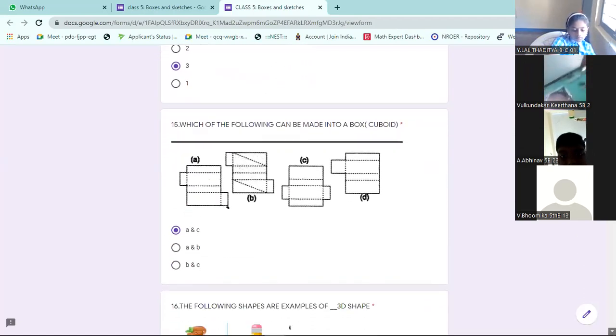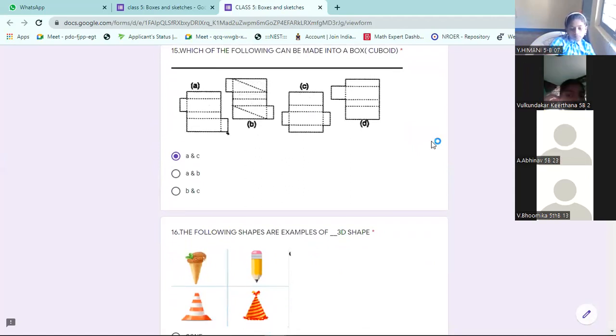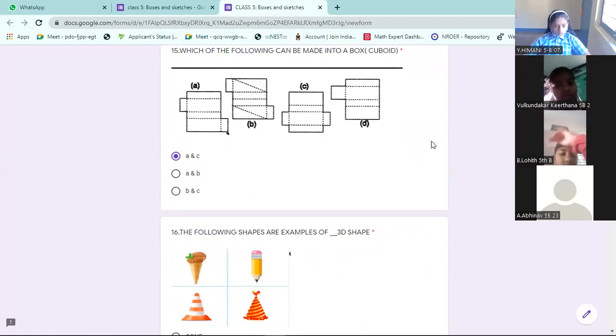Now, 15th question. Which of the following can be made into a box? Whenever you want to make a box, these are called the nets of cube or cuboid. Remember, you can't have same shapes side by side. Look at B, you can see third and fourth of same shape.